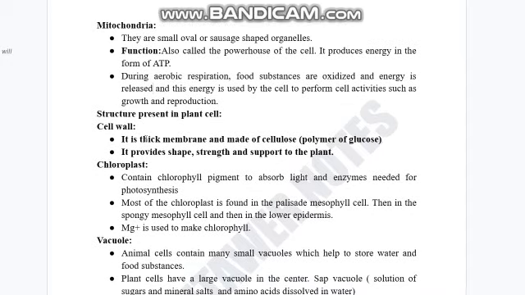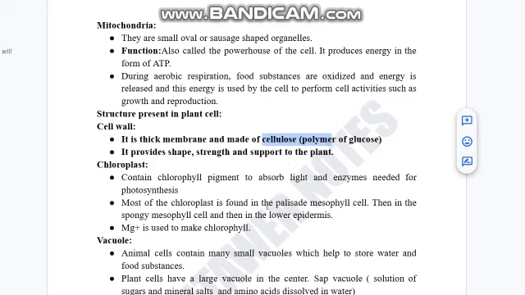The cell wall is thick, whereas the cell membrane is thin, and the cell wall of the plant cell is made up of cellulose. It is a polymer of glucose. Polymer means many glucose molecules combine to form cellulose. It provides shape. This was the function that I have already discussed.